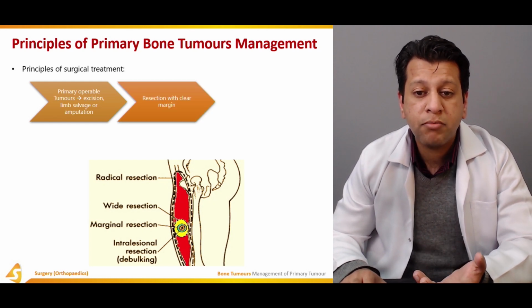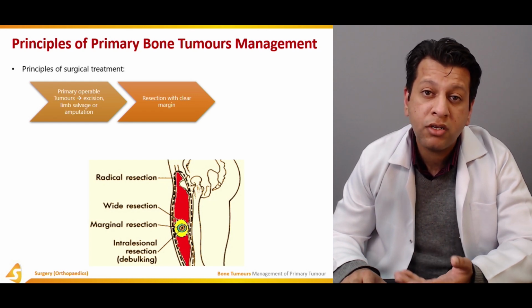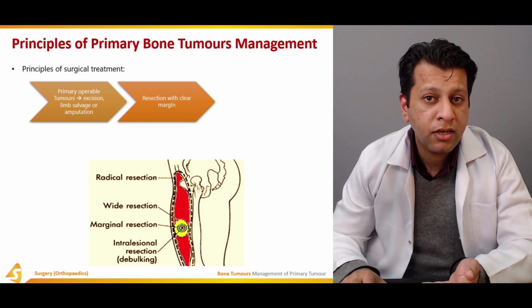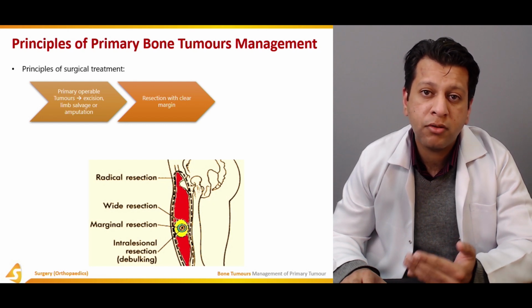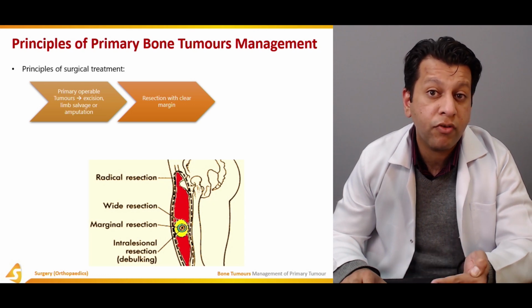Then the next mechanism is resection with clear margins. As I just told you, intralesional resection will not have clear margins, so the margin of the tissue will not be free of the tumor.